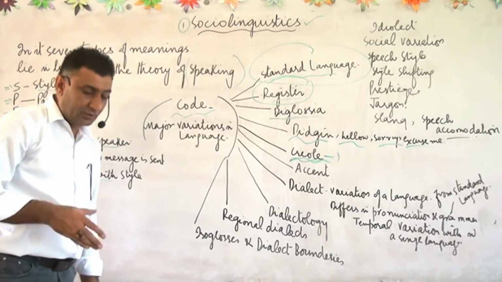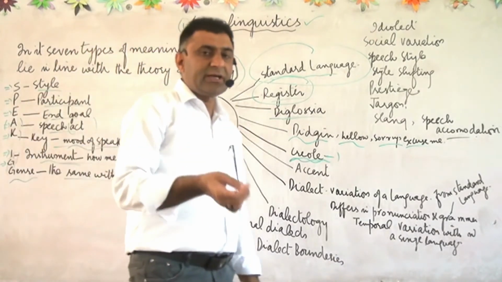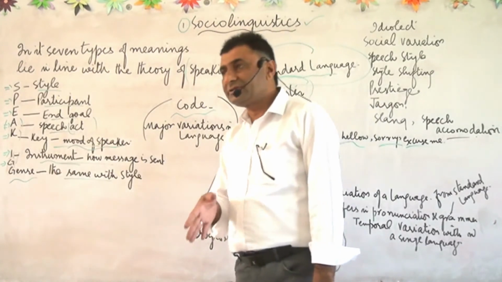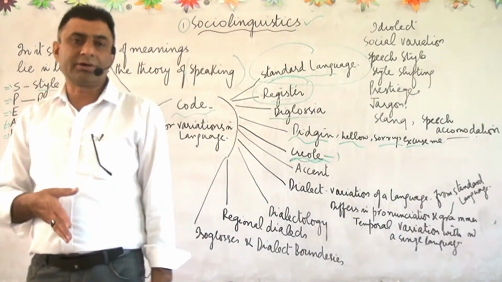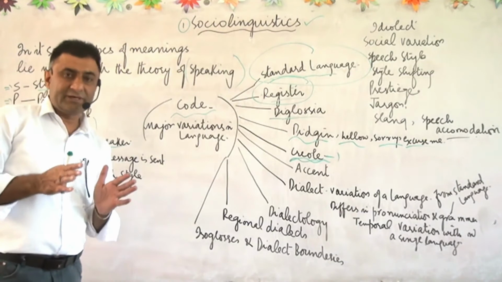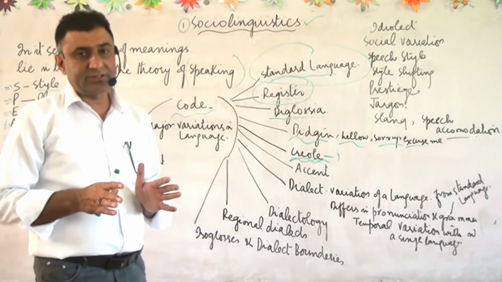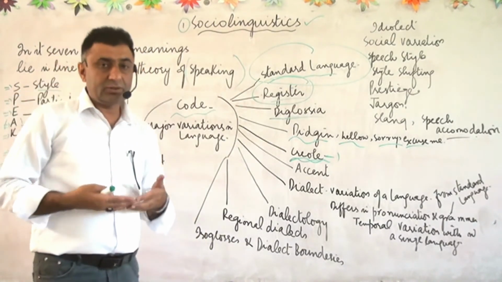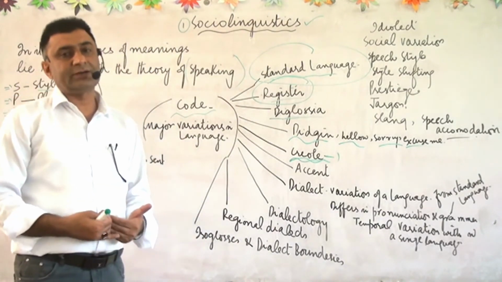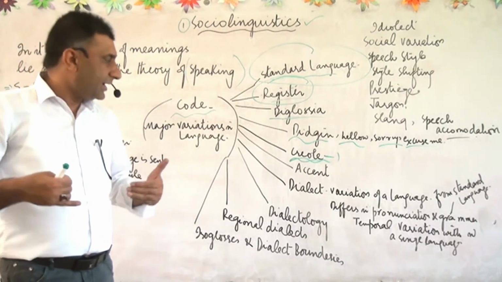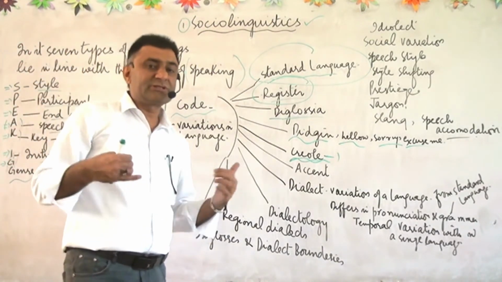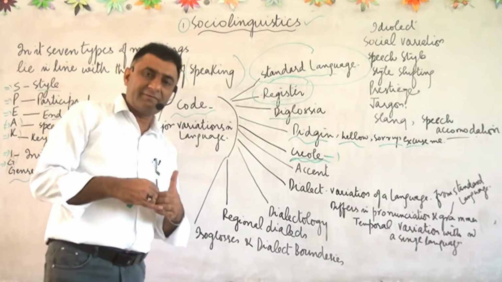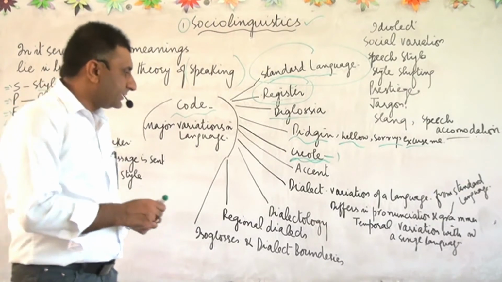Accent means that way of talking, way of speaking. Each and every person who is living in this universe talks. How he talks, that is called accent. Some people have clear accent, some don't have clear accent, some have loud accent, some have low accent. It means that a man's personal way of talking any language is called accent. And different people, even if they are using the same language, their accent will be different, and each and every person has a different accent. Then there is a dialect.